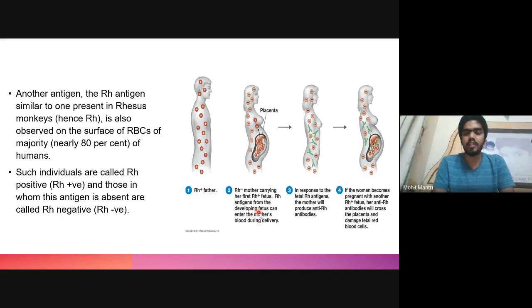But during delivery, if some of the blood of the fetus comes in contact with the blood of the mother, the body of the mother will start producing antibodies against the Rh factor. During the second pregnancy, if the fetus is again Rh positive, since these antibodies against the Rh factor can easily pass through the placenta, they will reach inside the fetus and will coagulate or damage the fetal red blood cells, and this condition is known as erythroblastosis fetalis.